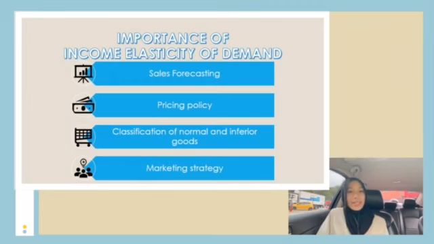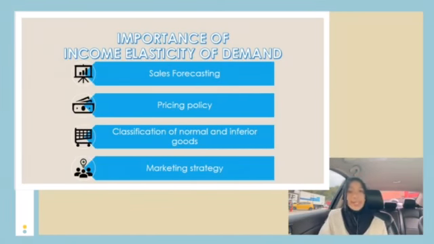The second one is pricing policy. This can help a firm to decide whether to increase or decrease the price of a product according to the consumer's income. For example, if the consumer's income is decreasing, a firm can decide to decrease the price of the product so it can compensate for the reduced demand.